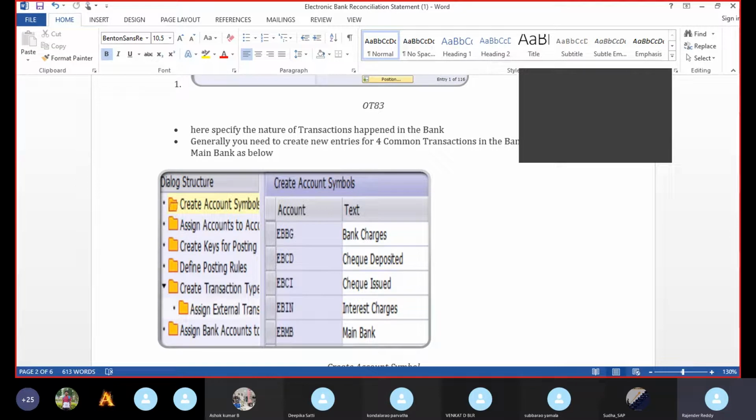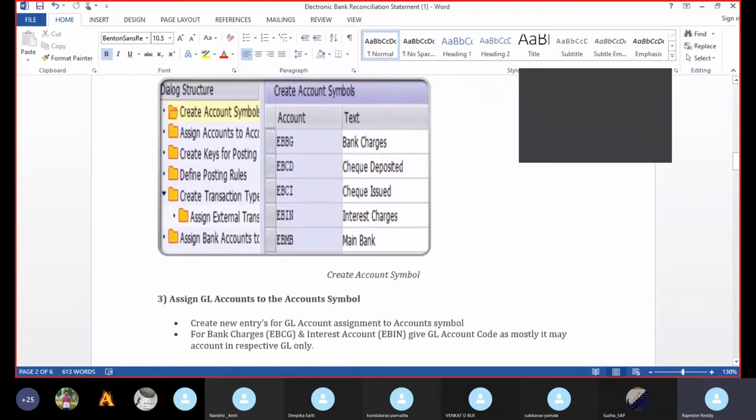Give the account number, whatever you want, C100, C2, D100, whatever it may be. Then give the four digits, alphanumeric or numeric, and give the text as bank charges, check deposited, check issued, interest charges, main bank, and interest income also. So these are the accounting symbols.